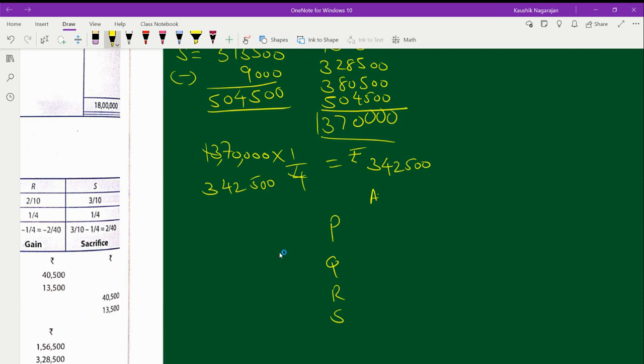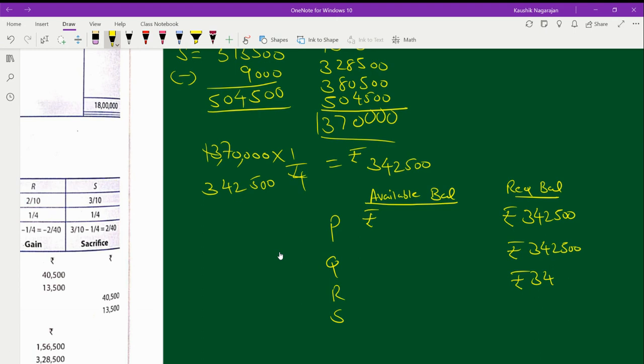Okay, the available balance, and here we will know the required balance. Now we need to compare between these. So each individual partner should have the required balance as 3 lakh 42,500 in his account. That's quite common for all the partners, for P, Q, R, and S.